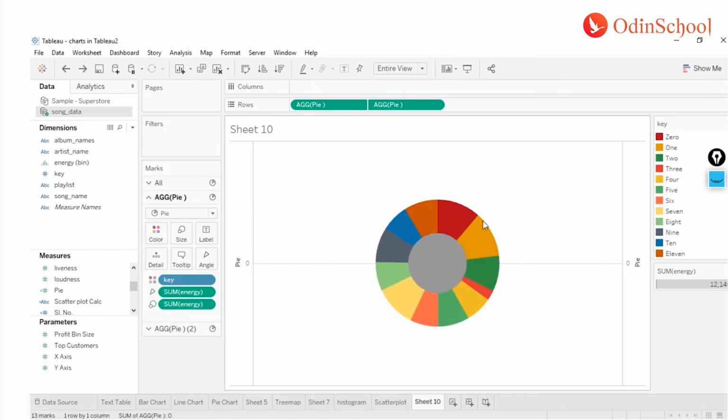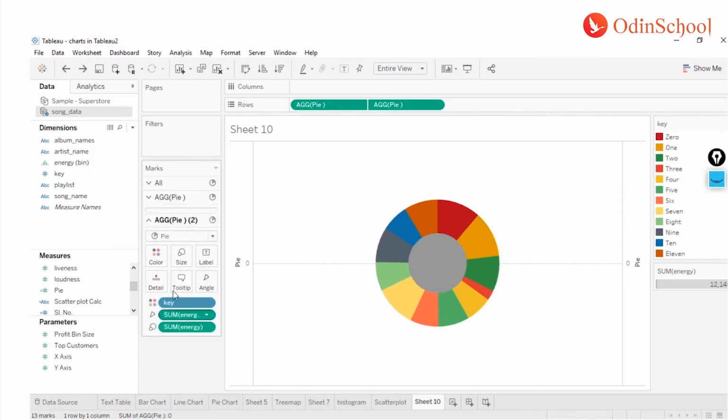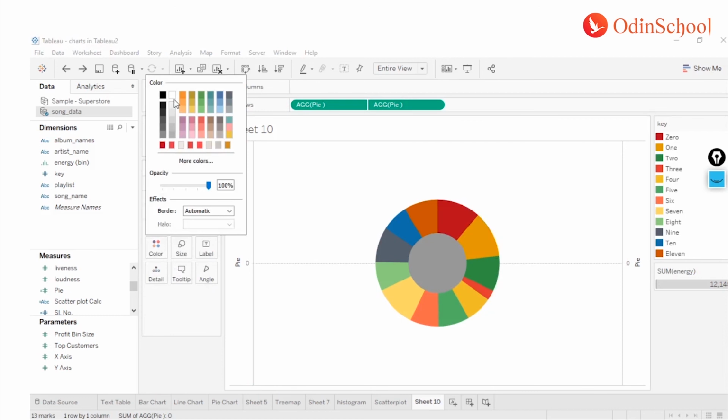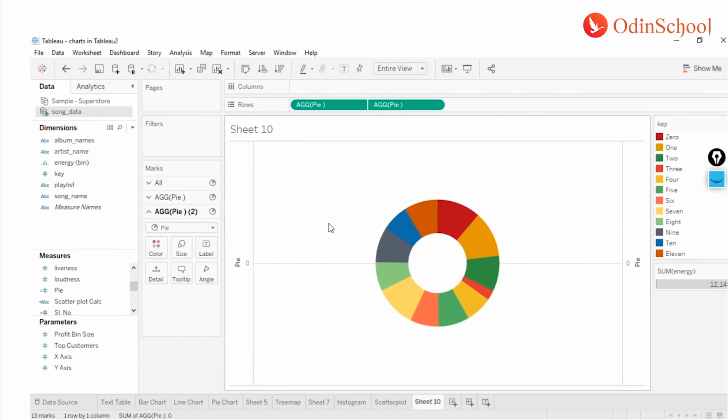Yeah, you see, now I just have to make this gray guy over here the color of the background, whatever the color of the background is. It can be white, black, or anything that you have done for your dashboard, so you can just select that one from these options over here. I'm going to make it white, and tada, I have my pie chart ready. From a pie chart I have my donut chart ready.